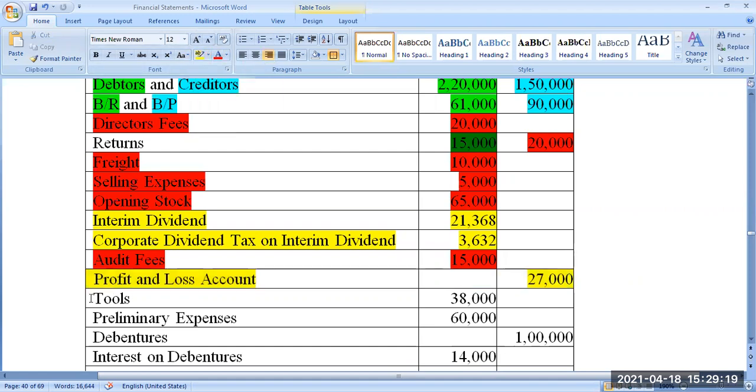Next, tools. What is tool? It's a kind of inventory. So it's a current asset, it's an asset.